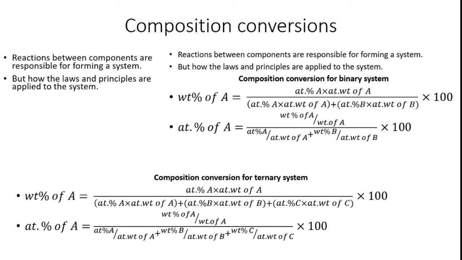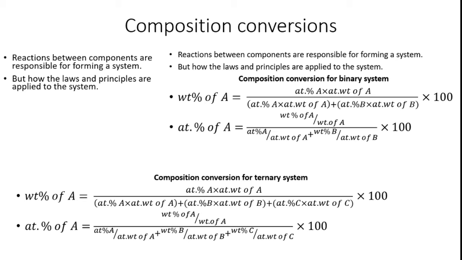Similarly, the ternary system also has its own formulas, like the same formulas available for the binary system, but we include a third term, C, because the ternary system concerns three components. So the atomic percentage of A into atomic weight of A is divided by the sum over the A, B and C components.